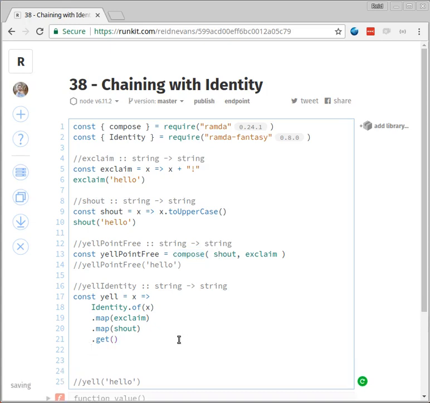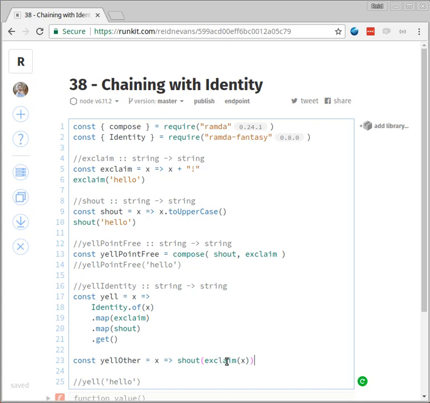If we do yell other, we could say that takes an X and it is shout exclaim X. We could also write it that way, which is basically exactly what compose is going to turn it into.